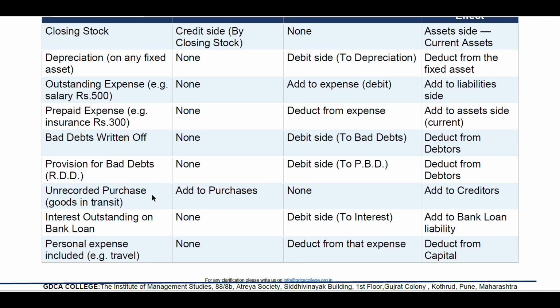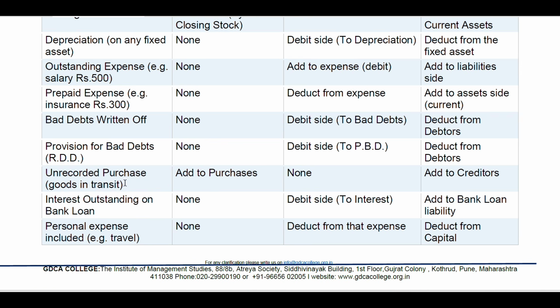Unrecorded purchase, goods in transit: add to purchases in the trading account, and in the profit and loss account none. In the balance sheet it will appear because of the purchase, on the creditor side. Then interest outstanding on bank loan: here none in the trading account. Debit side to interest in the profit and loss account, and then in the balance sheet add to the bank loan liability.